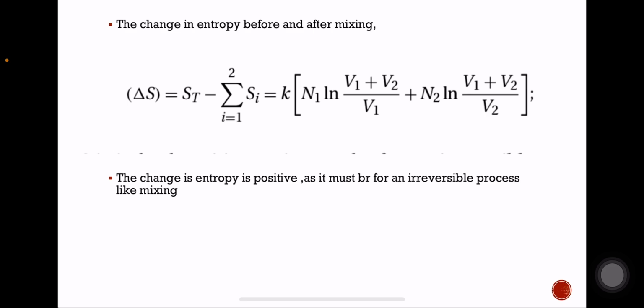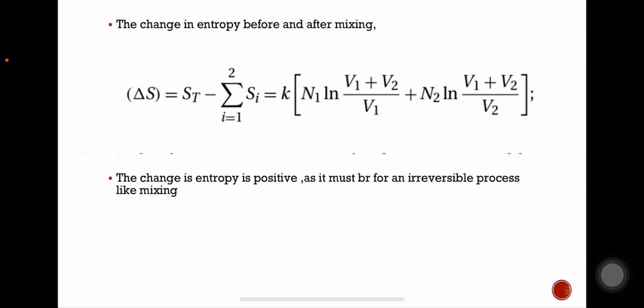Delta S is equal to S_f minus S_i, the entropy after mixing minus the entropy before mixing, and we arrive at the equation k [N1 ln((V1+V2)/V1) + N2 ln((V1+V2)/V2)].